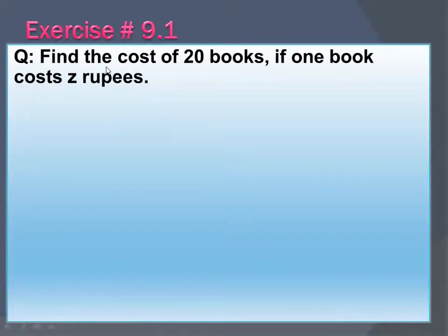Again from exercise 9.1. Here you have to find the cost of 20 books. How many books do you have? You have 20 books. If the price of one book is rupees Z, it means you have a total of 20 books and one book costs Z rupees. So you have to find out the price of 20 books. What type of operation will you perform here?